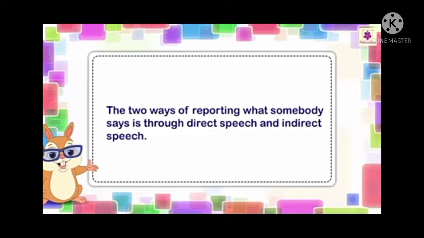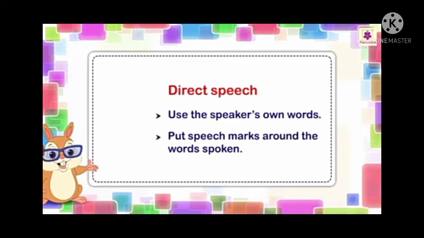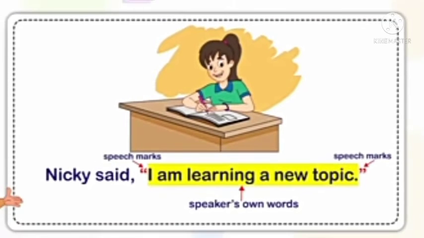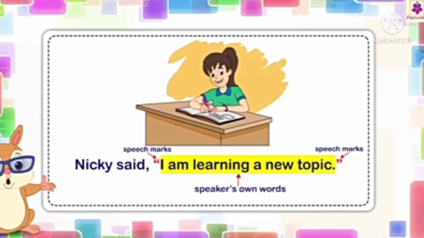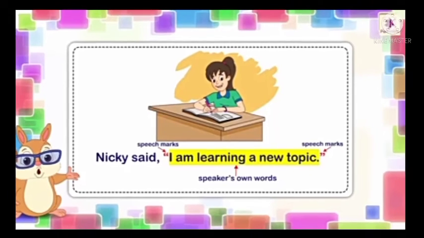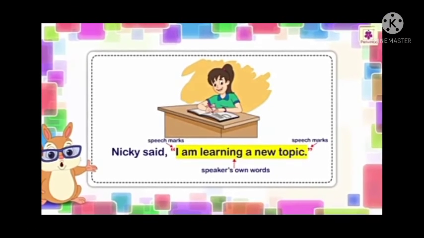Let's get started: direct and indirect speech. The two ways of reporting what somebody says are direct speech and indirect speech. There are two ways of relating what a person has said. In direct speech, we use the speaker's own words and put speech marks around the words spoken. See the example: Nikki said, "I am learning a new topic." Here, "I am learning a new topic" is the speaker's own words.